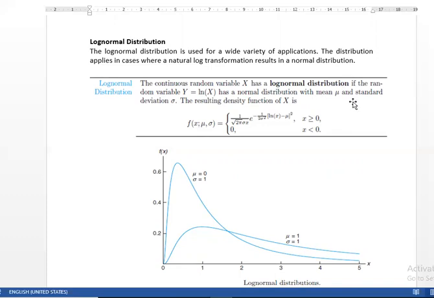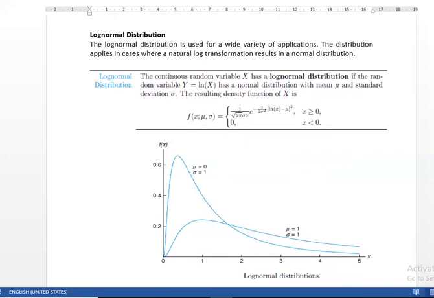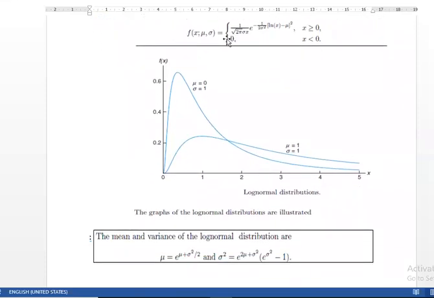We know that the normal distribution has two parameters, mu and sigma. Here the log normal also has two parameters, mu and sigma. The resulting density function is 1 over the square root of 2 pi sigma times x, e to the power minus 1 over 2 sigma square. Here is the change: x is turned into the natural log of x, divided by sigma square, and x is also positive. The difference between log normal and normal is that it is a positively skewed distribution.